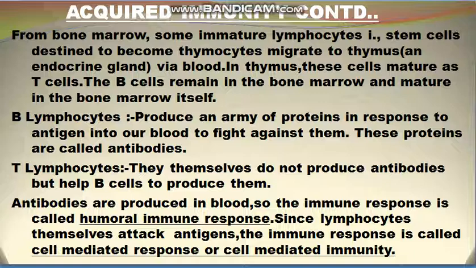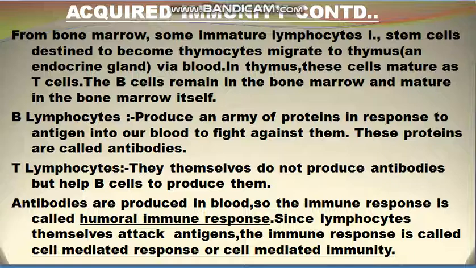And what is the destiny of these B and T cells? It means that in the bone marrow, from the stem cells, both B and T cells are produced, but some stem cells from the bone marrow migrate to the thymus gland, that is an endocrine gland, via blood, and they mature into thymocytes or T cells.